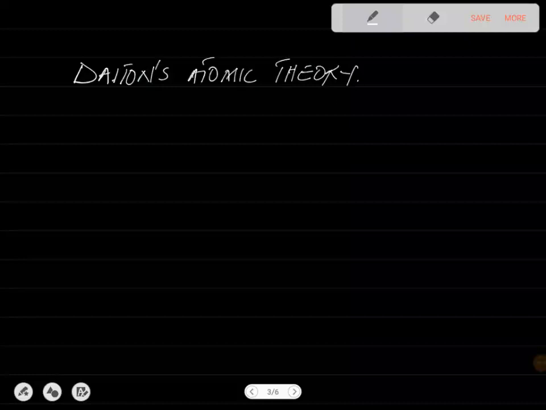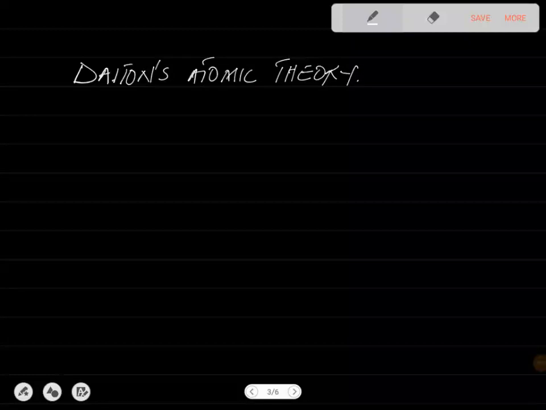We've talked about Dalton, especially on the law of multiple proportions. Now, Dalton's theory was actually put forward in the year 1808, and it has the following postulates.